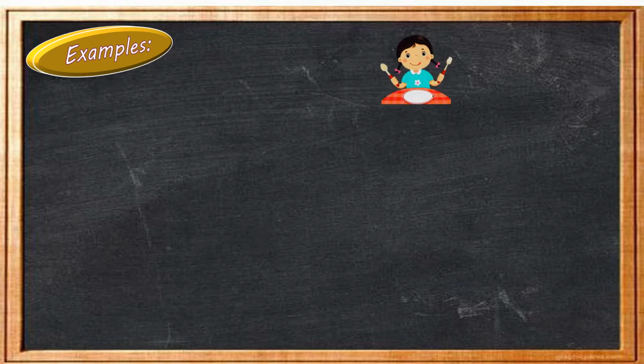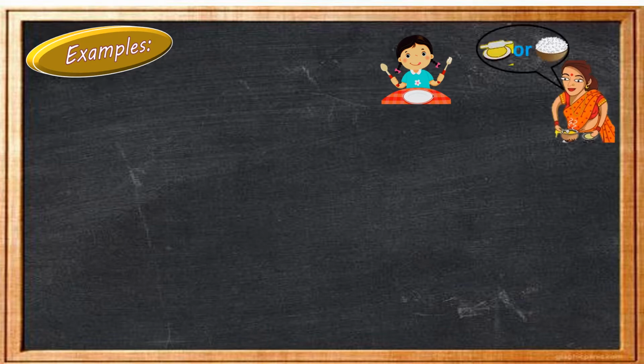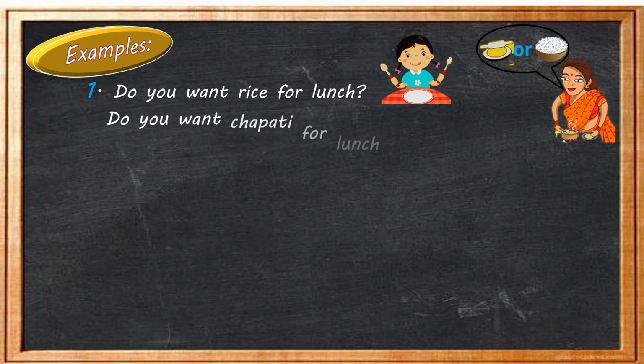Example 1. Suppose it is lunchtime and you are hungry. Your mom is asking you, do you want rice for lunch? Do you want chapati for lunch? So what is your mom asking, children? Do you want rice for lunch? Do you want chapati for lunch? Now children, if you see here, the speaker, mom, is asking both the questions from you only.